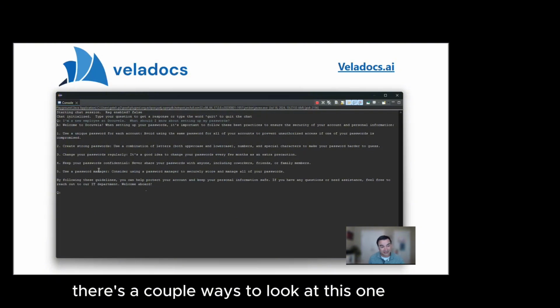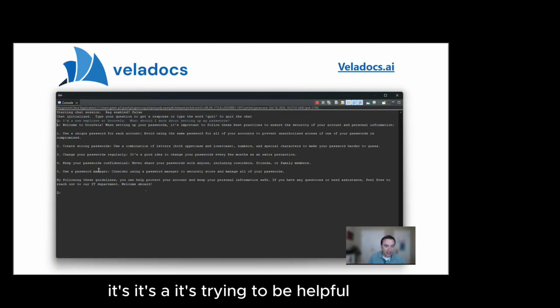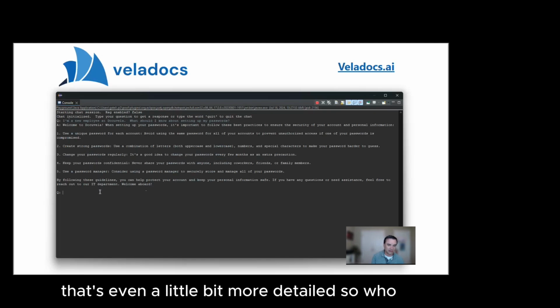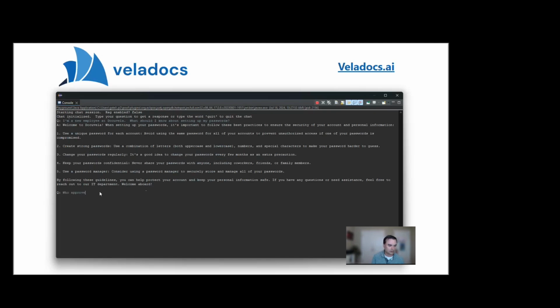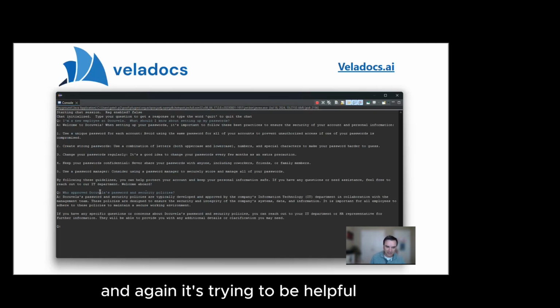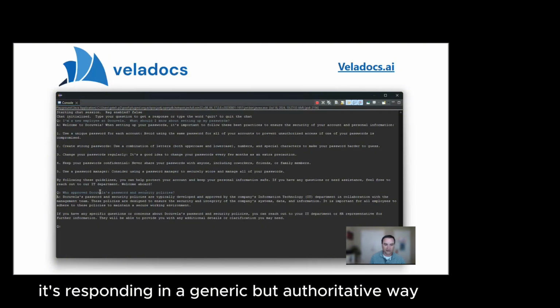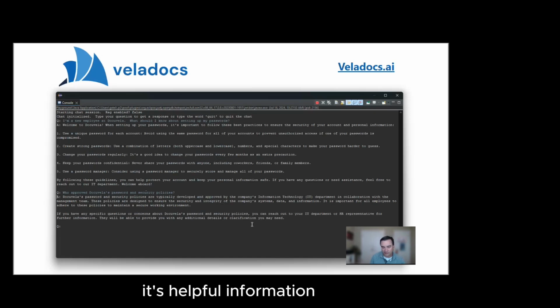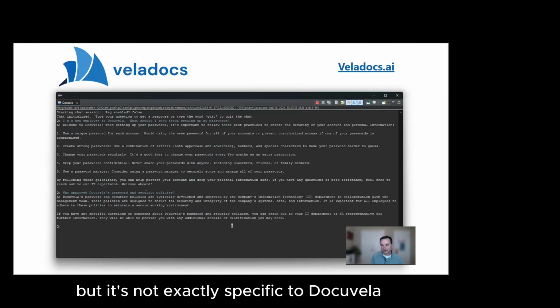And there's a couple of ways to look at this. One, it's trying to be helpful. It's providing good examples, but it's really not specific to Docuvela or our policies. So let's try to ask a question that's even a little bit more detailed. I'm asking who approved Docuvela's password and security policies. And again, it's trying to be helpful. It's responding in a generic but authoritative way, saying that it's typically developed and approved by the IT department. Again, it's helpful information, but it's not exactly specific to Docuvela.